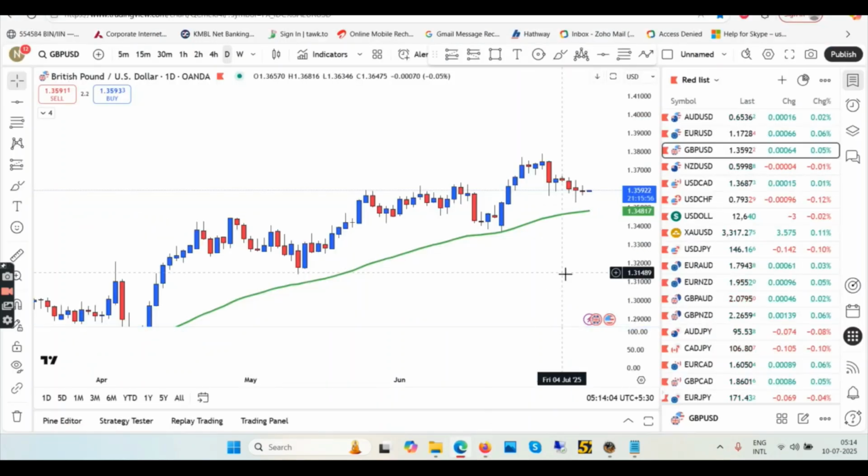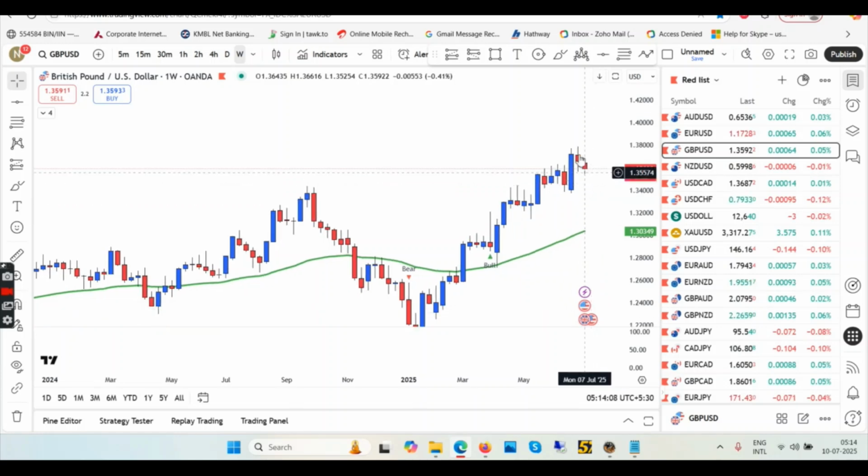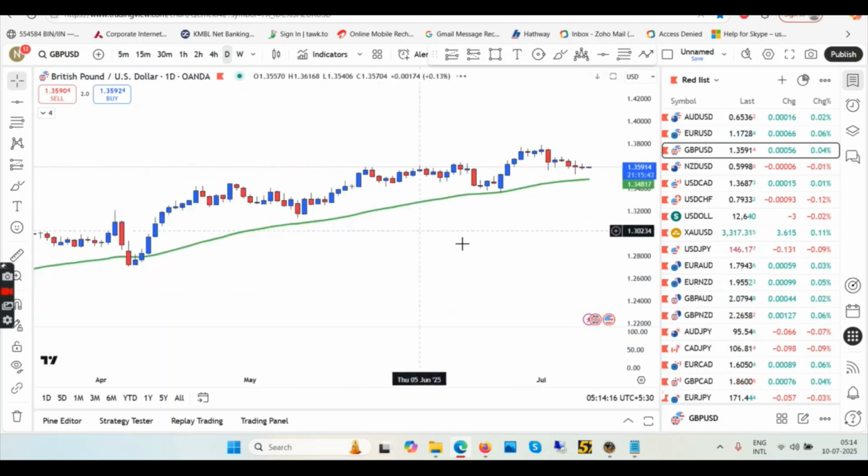Coming back to the chart here, starting the top down approach with weekly time frame. Weekly we are making red candles, so probably this week will end red. So we are still in the massive uptrend, but we might be taking a pullback. So let's come back to Daily.